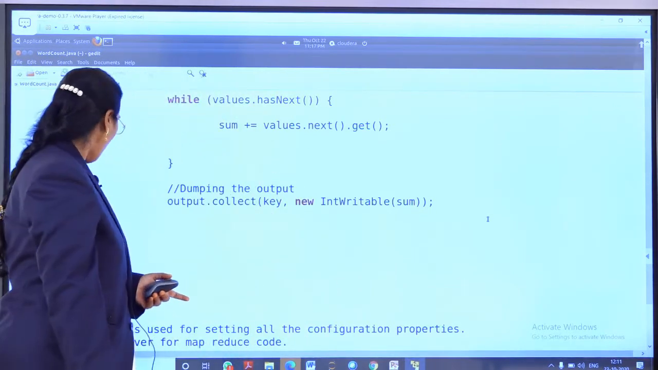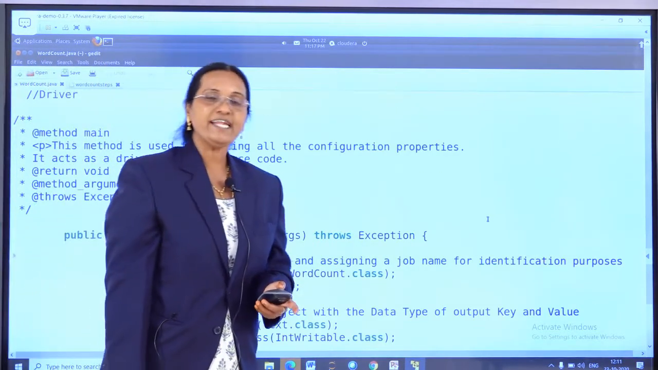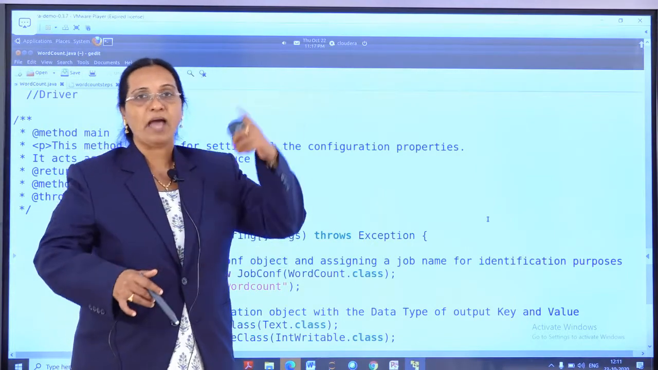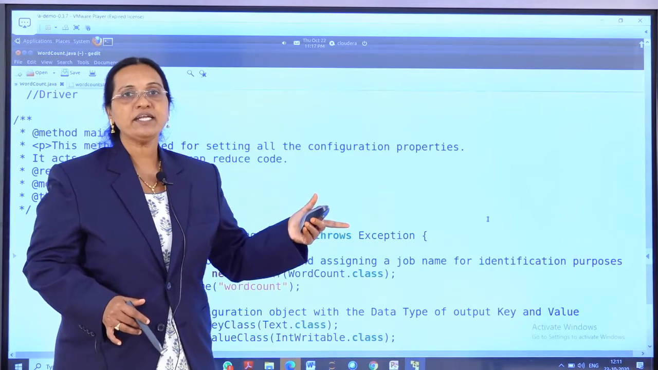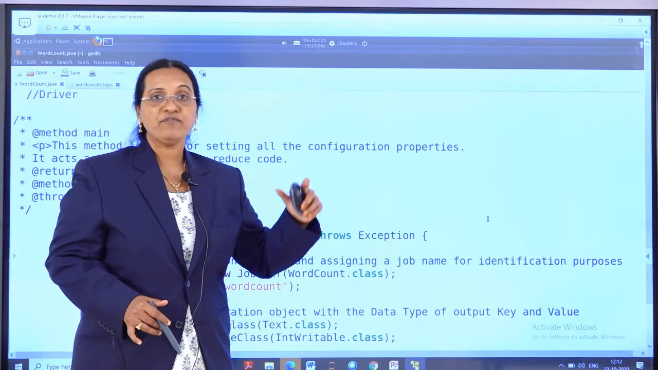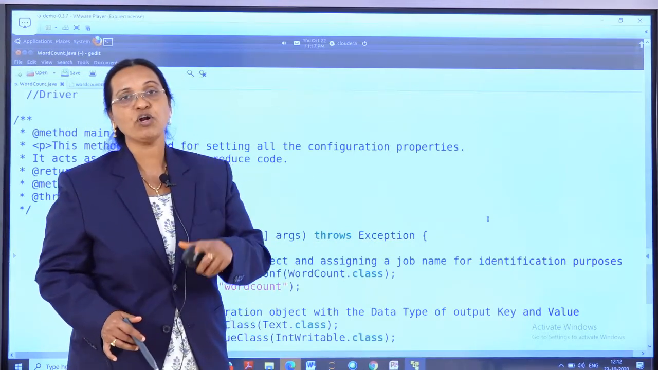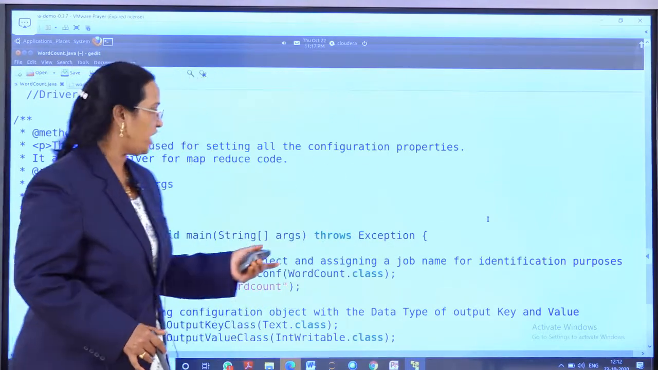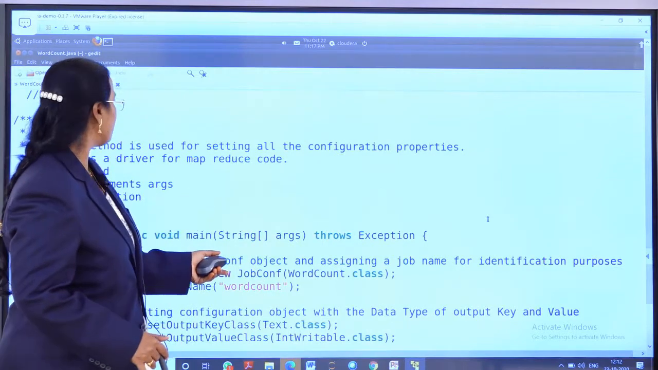The last and the most important code is nothing but the driver code. Why is it important? Because the driver code itself will start the mapper code and reducer code. We have implemented the mapper code separately and the reducer code separately, but we are going to use them through the driver code only, because the driver code only will start the mapper and the reducer. So we can say that this is the beginning of the program actually.